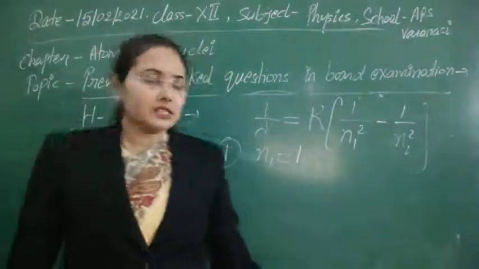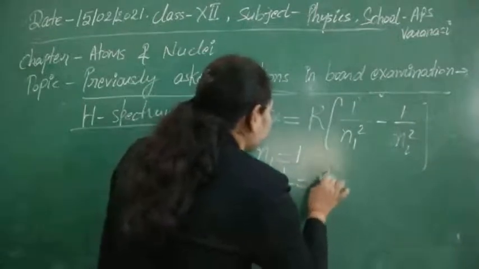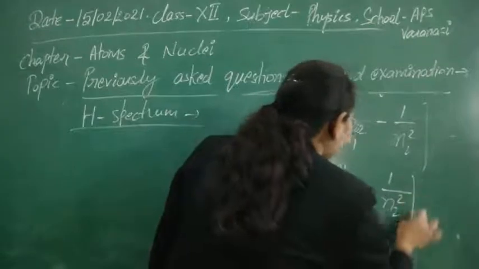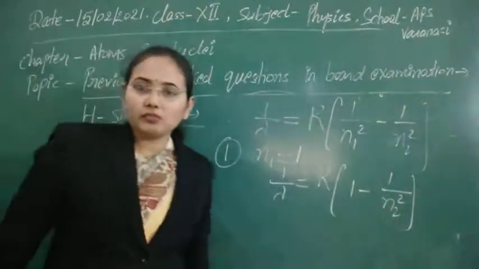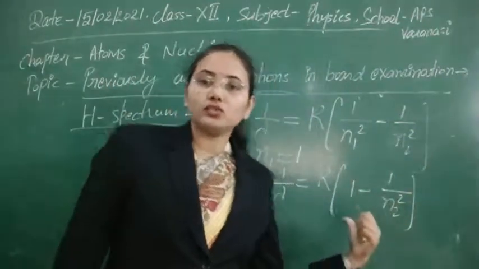If this state is fixed, then the wavelength lambda is given by 1 upon lambda equals R (1 minus 1 by n2 square). Obviously if n1 is fixed, then the electron will make a transition from a higher state to this lower state.